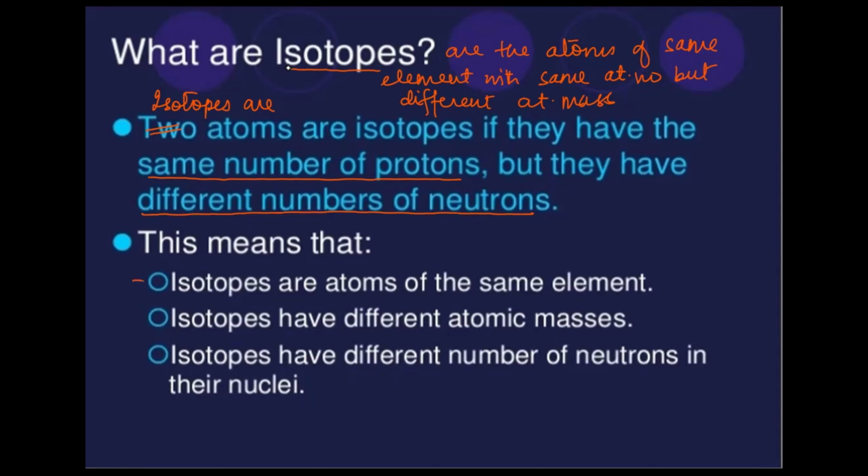Now, this means that the isotopes are the atoms of the same element. Absolutely. This means they have different atomic masses, and these different atomic masses are because of the different neutrons in the nuclei. That is the gist we are supposed to understand. And all these isotopes exist in different percentages, further we can add, in different percentage abundance. Okay, till here it's clear?